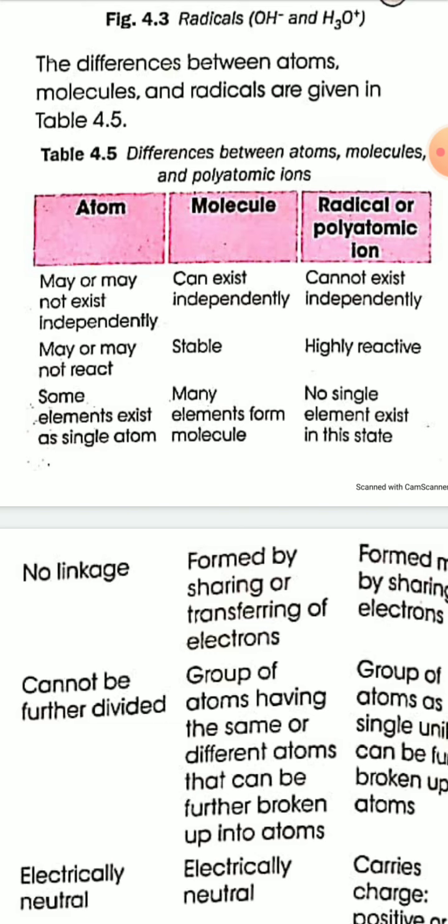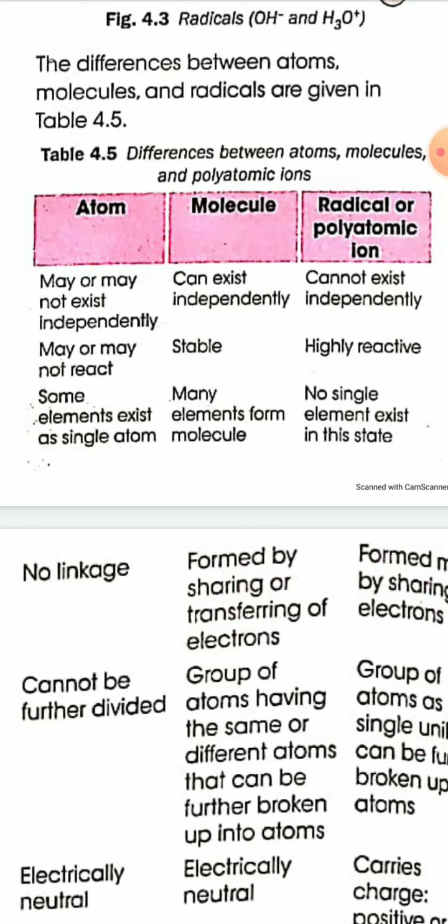Next, an atom may or may not be reactive in nature, but molecules are generally stable, not reactive. But radicals are highly reactive.